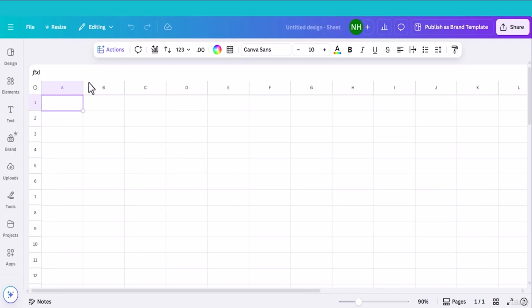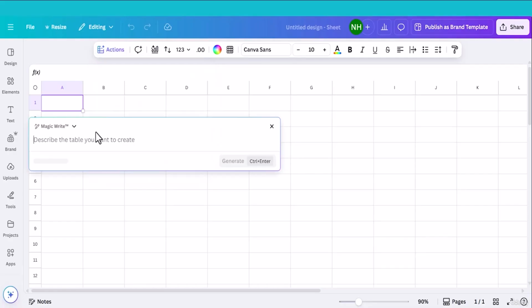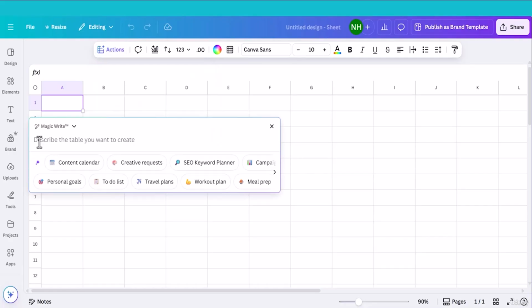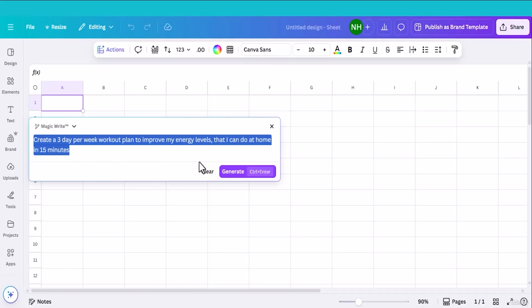Now use another feature. Click action, generate table. In the text box, you have to describe the table you want to create. Here Canva gives some ideas like content calendar, creative request, workout plan, travel plans, personal goals. Select this one, workout plan. Create 3 days per week workout plan to improve my energy levels that I can do at home in 15 minutes. So let's see what Magic Write generates.